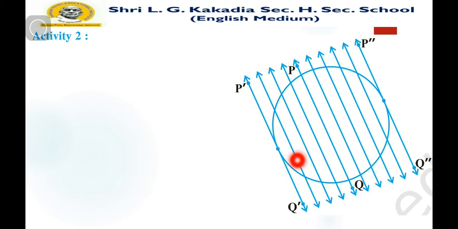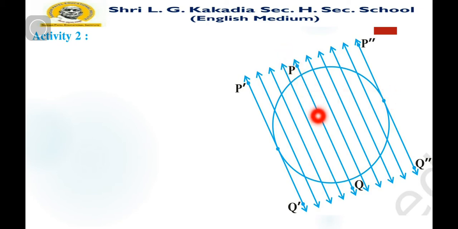यहाँ पे जो है इतना जो भाग है वो भाग, this part is known as a chord of the circle, as we know. So if we move toward the center of the circle, then we can see that the size of the chord increases. But after that, if we move far away toward the tangent, then we can see that the size of the chord decreases, and at last it becomes zero and it intersects at only one point.